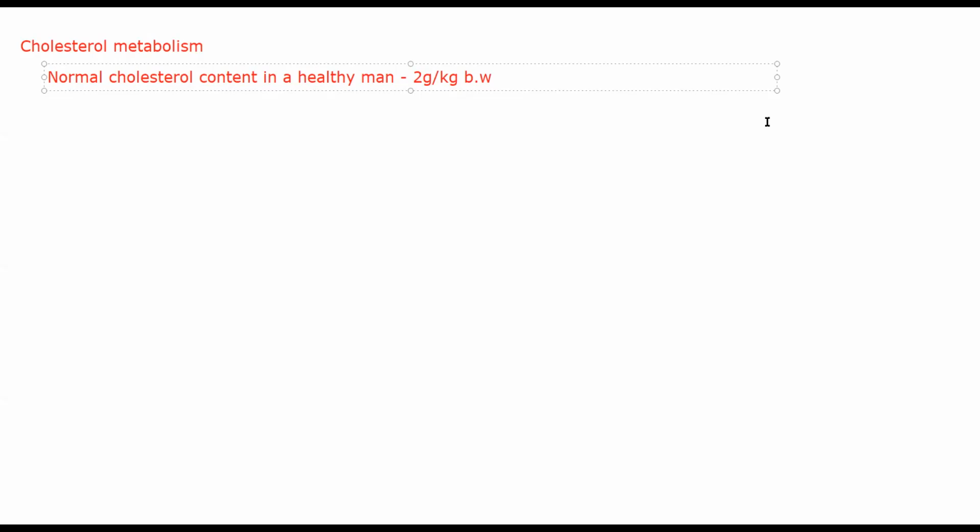Now it'll average around 2. So coming to specific functions, cholesterol is a very potent molecule in storing energy. It has a very high dielectric constant and it can be broken down to get a lot of energy. Other than that, it will act as a precursor for several steroid hormones: your glucocorticoids, corticosteroids, androgen, estrogen, all of those take their origin from cholesterol. So without cholesterol, all of their levels will get affected.